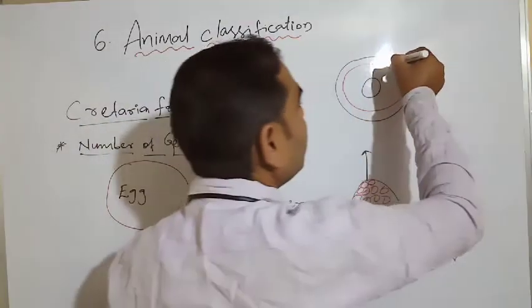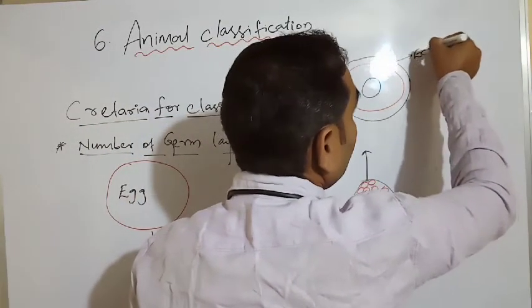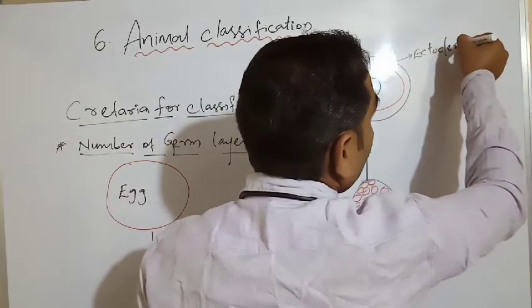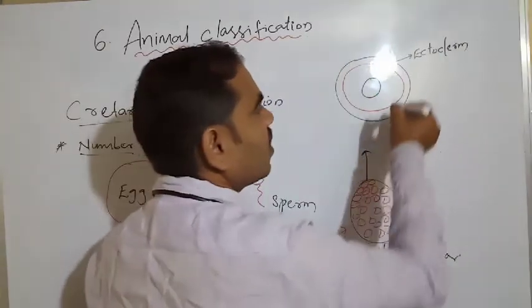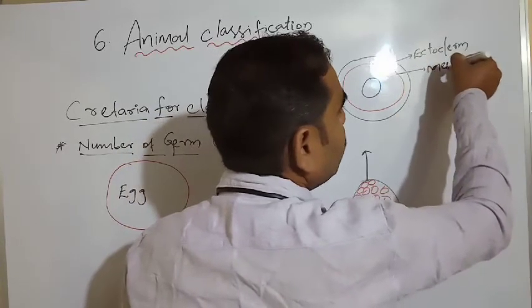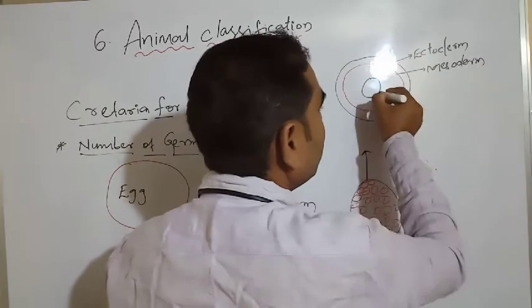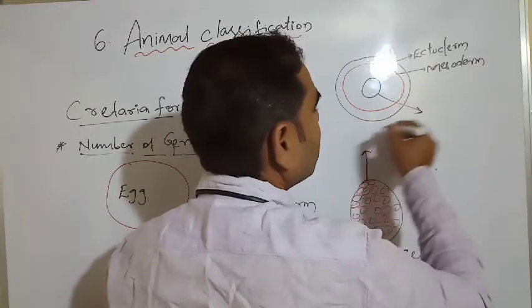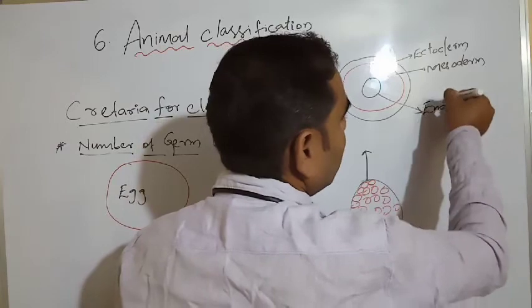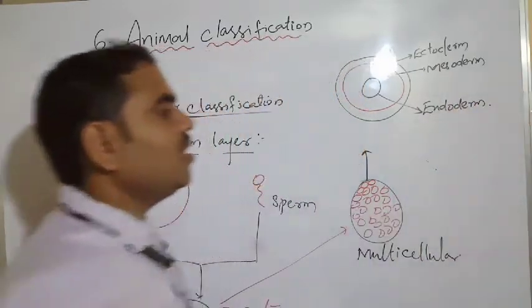First one is ectoderm. Second one is mesoderm. And the third is endoderm. So there are 3 layers.